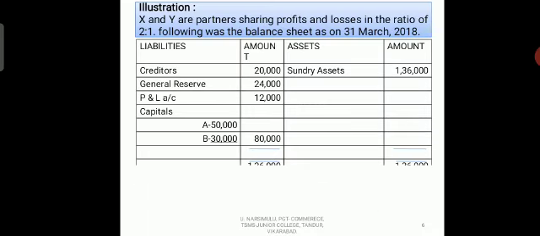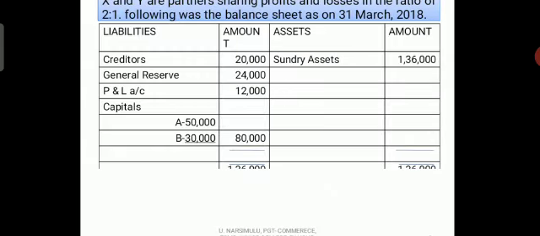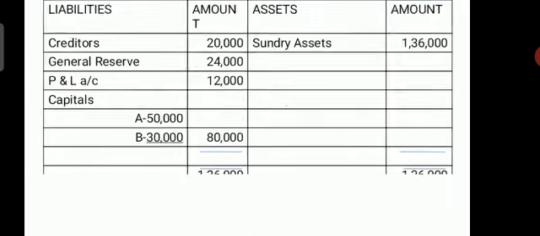See here, X and Y are partners sharing profits and losses in the ratio of 2:1. Following was the balance sheet as on 31st March 2018. So this is the balance sheet given which belongs to X and Y, and their profit sharing ratio is 2:1. See what the assets and liabilities in the balance sheet are.